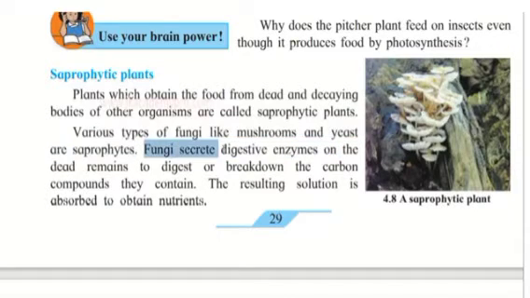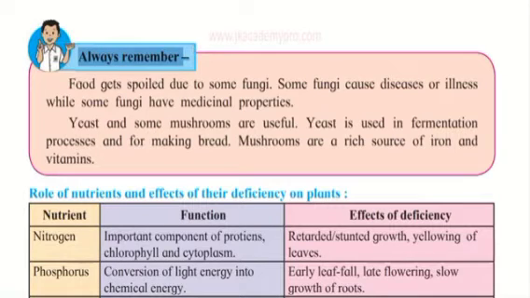Fungi secrete digestive enzymes on the dead remains to digest or break down the carbon compounds they contain. The resulting solution is absorbed to obtain the nutrients. That is how these saprophytic plants, which are not able to produce their own food, take nutrients from the dead and decaying matter of the plants on which they grow. Always remember, food gets spoiled due to some fungi.